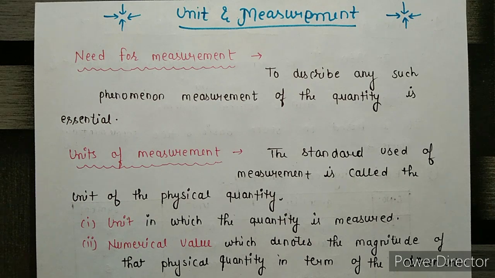Units and measurement. So the first topic of this chapter is need for measurement. Physics is a branch of science which deals with the study of natural phenomena like force, acceleration, velocity, speed, distance, displacement, mass, length, time, so many phenomena.